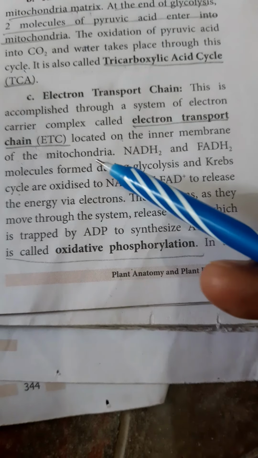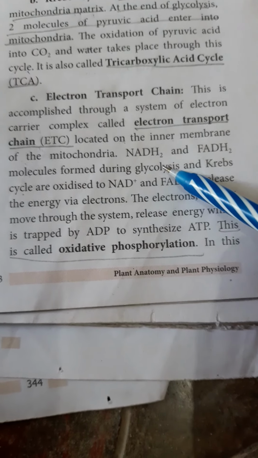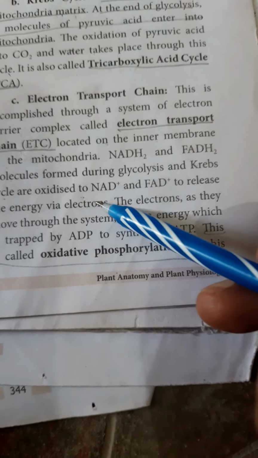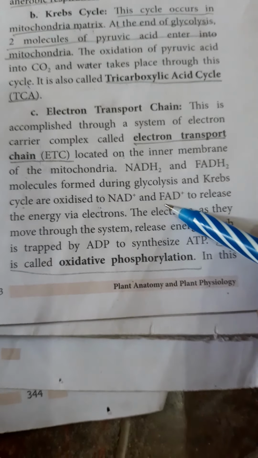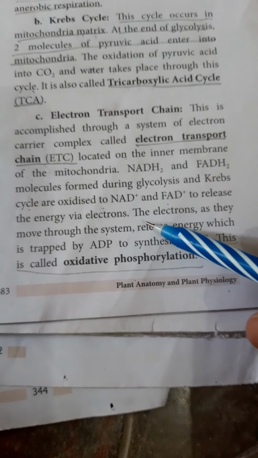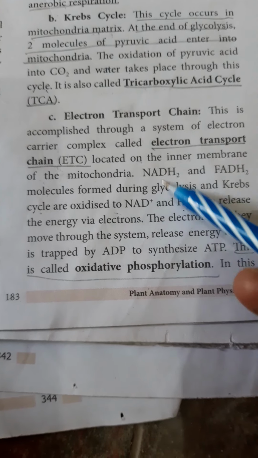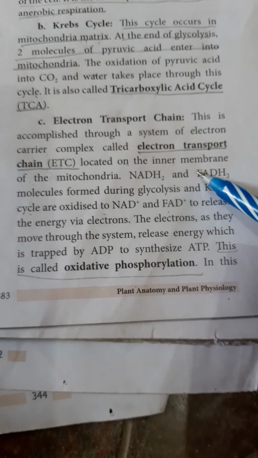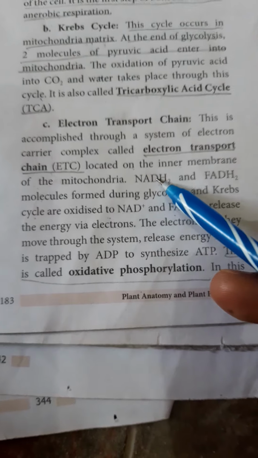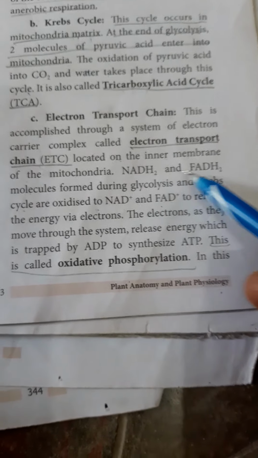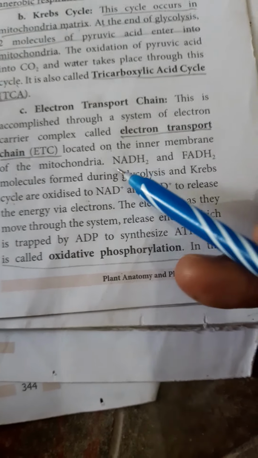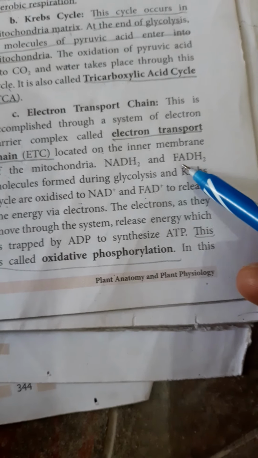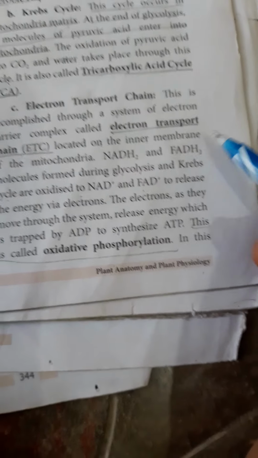NADH2 and FADH2 molecules formed during glycolysis and the Krebs cycle are oxidized by the coenzymes NAD plus and FAD to release energy via electrons. So NAD is converted into NADH2 and FAD into FADH2. Then NADH2 is converted into ATP and FADH2 is converted into ATP. One NADH2 gives 3 ATPs, one FADH2 gives 2 ATPs.